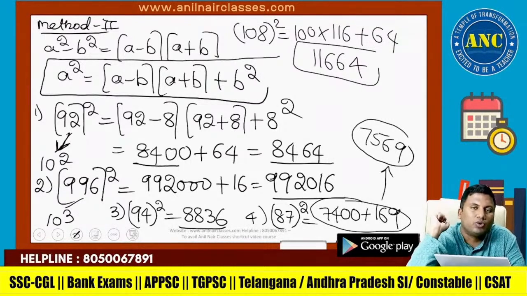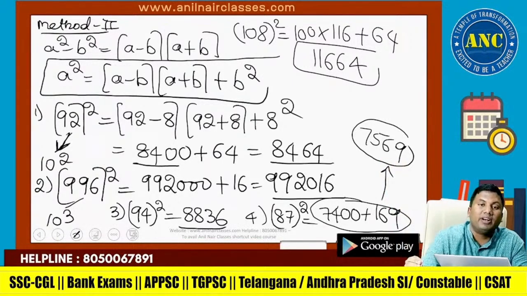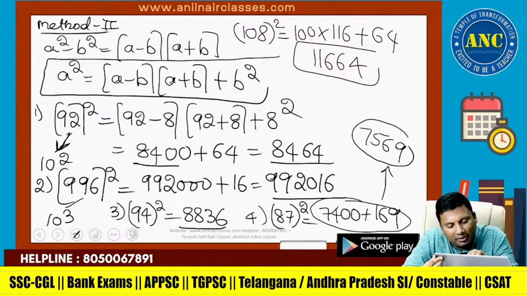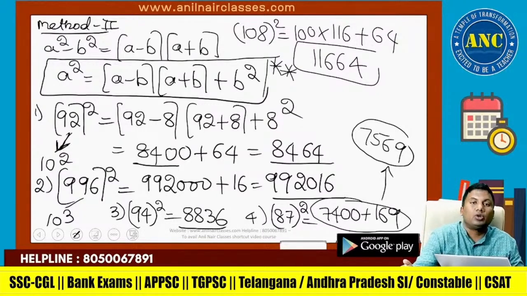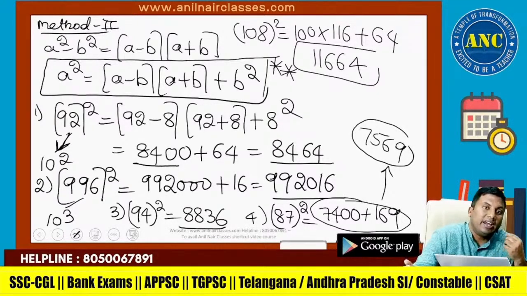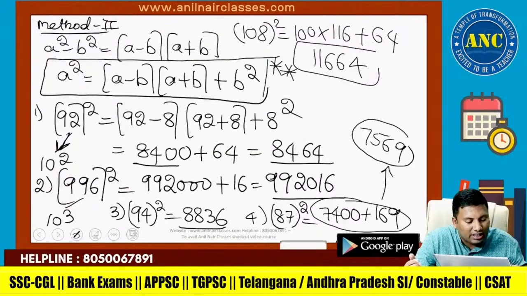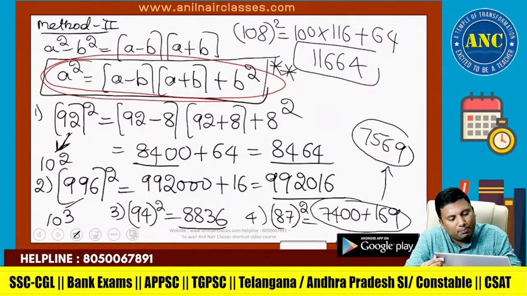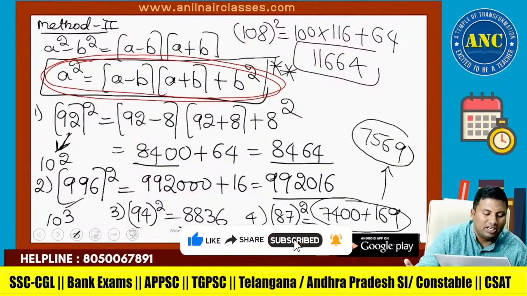First we discussed a 2-digit number. Then we discussed a 3-digit number. Then in a 3-digit number we discussed the drawback. Then we discussed how you can find the square of a number by using a square minus b square, (a minus b) into (a plus b) plus b square. Any number which is nearer to 10 power k, this is the best logic.